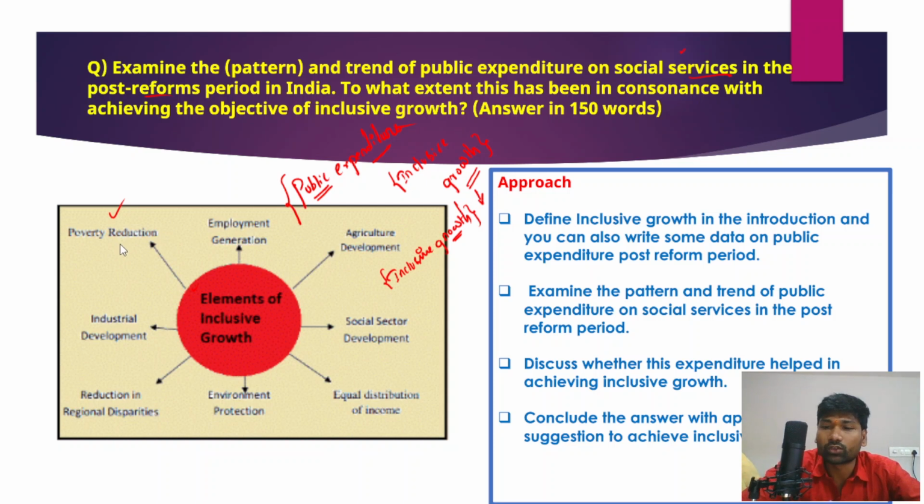And what should be the approach for this particular question? First and foremost, you need to define inclusive growth in the introduction, and then you can also write some specific data on the expenditure in the post-reform period on the social services. And then you need to examine the pattern and trend of public expenditure on social services in the post-reform period. And then you need to discuss whether this expenditure helped in achieving inclusive growth or not. And then ultimately you need to conclude the answer with appropriate suggestions to achieve inclusive growth. So this is how you need to structure the answer, and this is how you need to write the approach of this particular question.